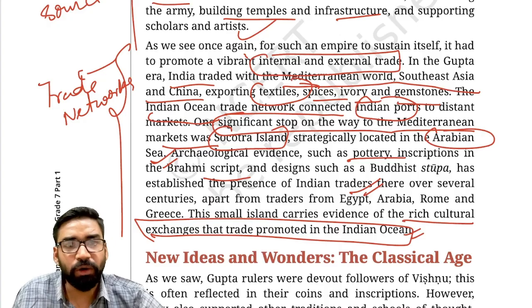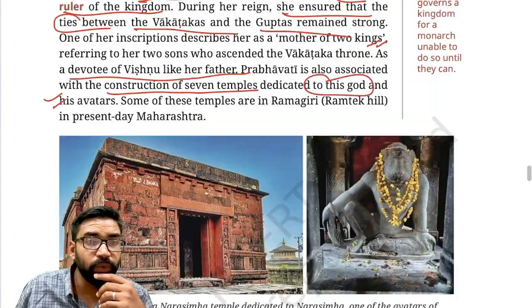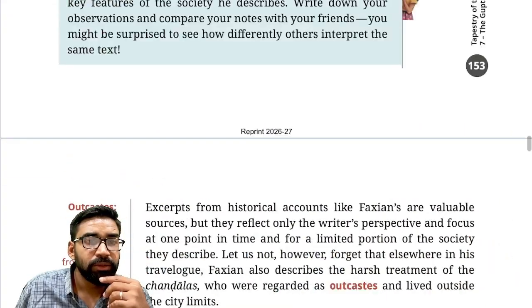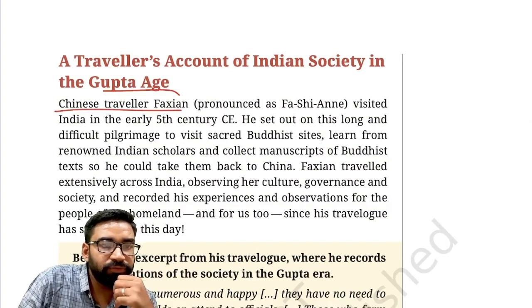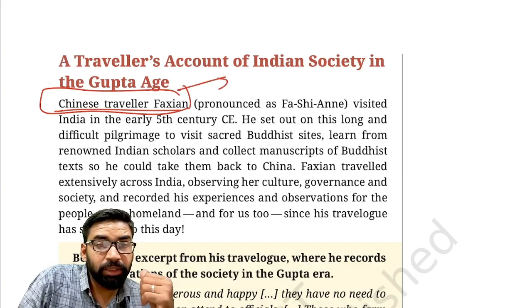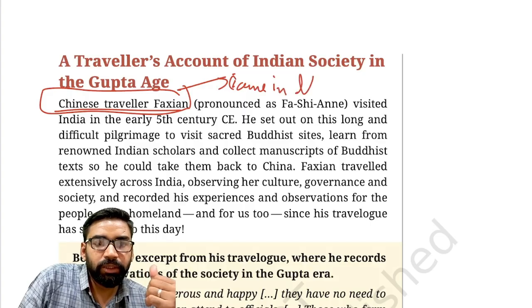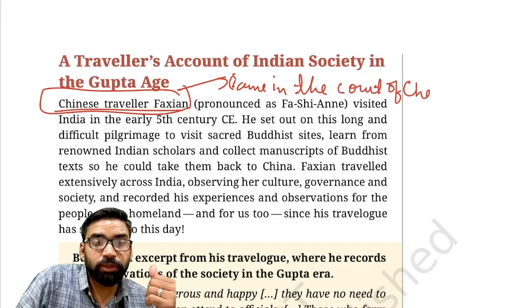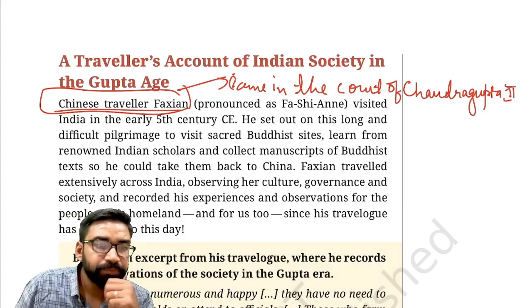Now we'll talk about the accounts of foreign travelers. The most important foreign traveler who came during the time of the Guptas was the Chinese traveler Fahian. In whose court did Fahian come? It is said that Fahian, a Chinese Buddhist traveler, came to the court of Chandragupta II.